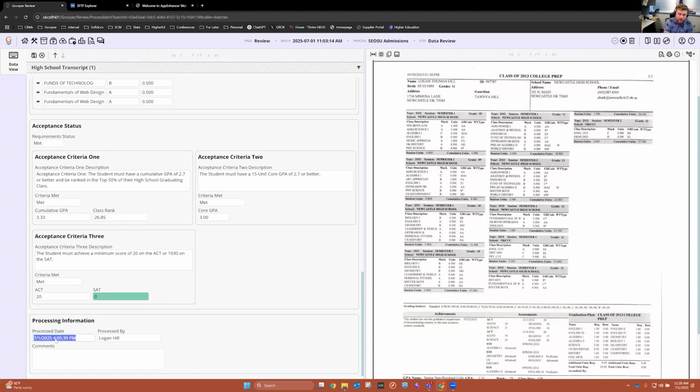I cannot go in and change this. Also, because I'm the user that is signed in at the moment, I cannot change that either. So it locks in my name here. And then I can also add comments and say, like, Logan meets all 3 criteria.